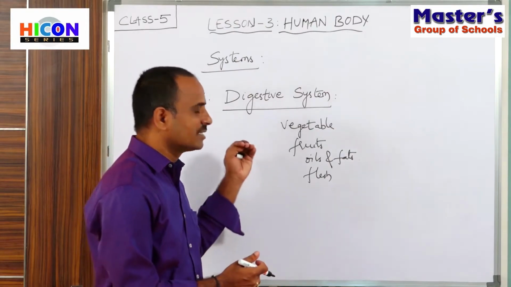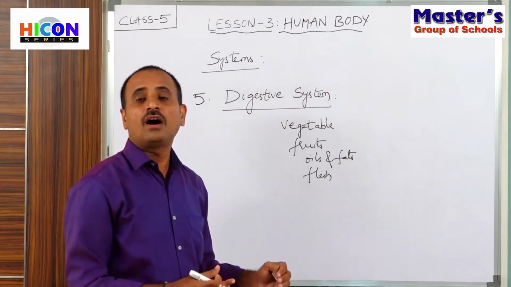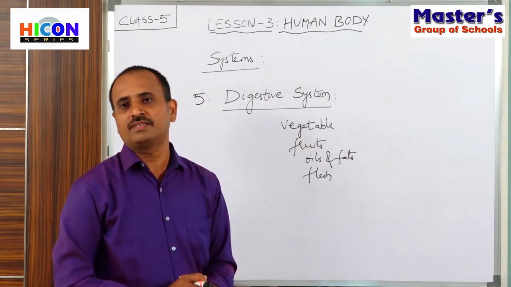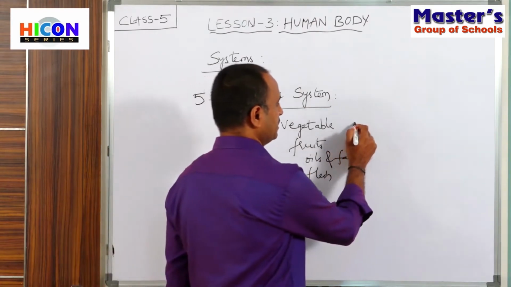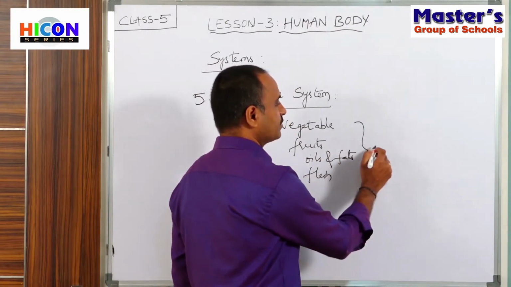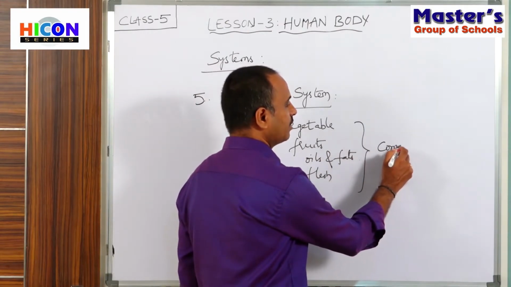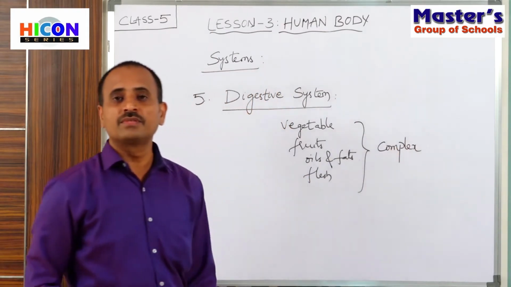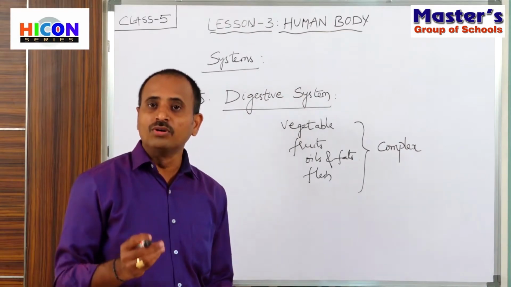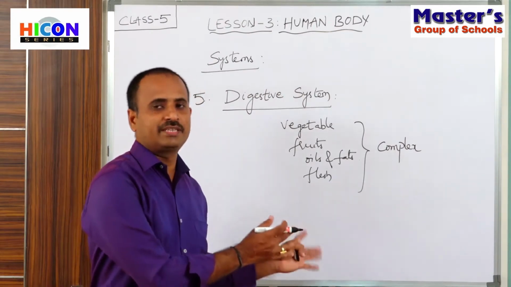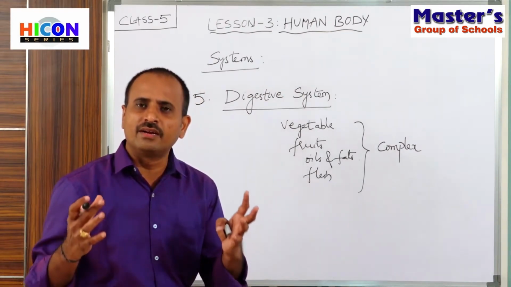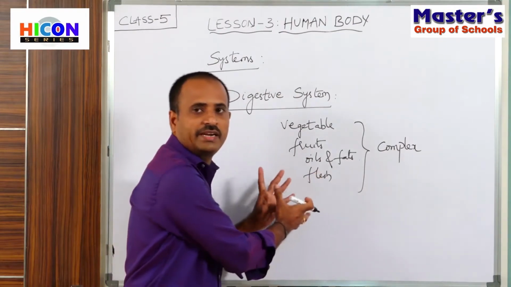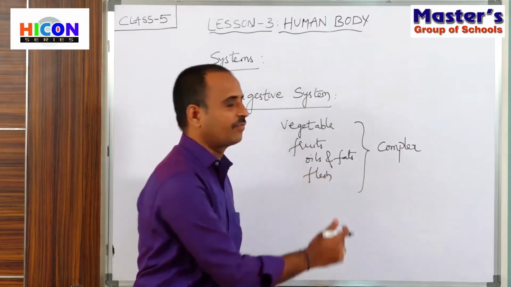All these food items are known as complex substances. All the food items we eat are said to be in complex form. And our body does not absorb nutrients present in these food items if they are in complex form.